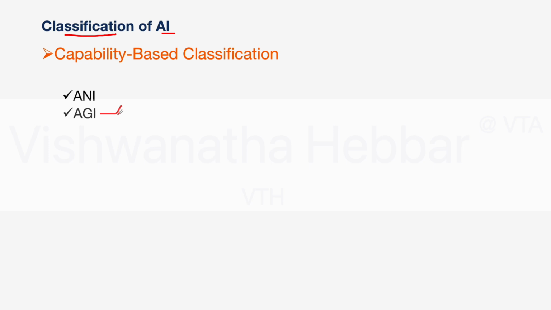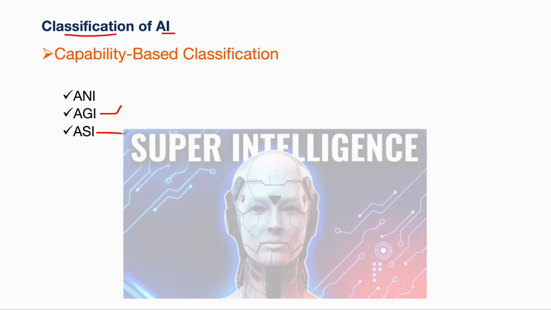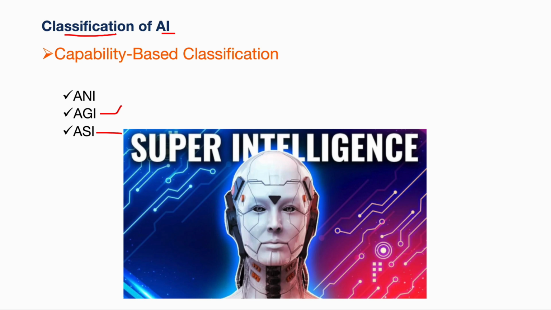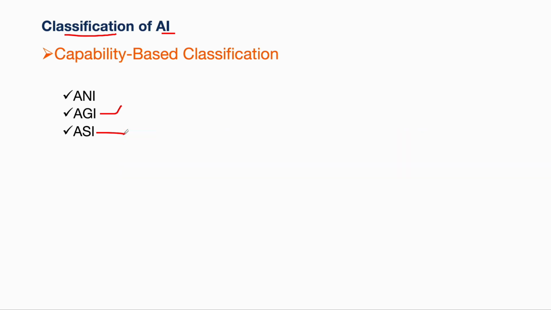Another type of capability based artificial intelligence is called artificial super intelligence, which is again a theoretical concept. There is no such AI system available. This ASI refers to a hypothetical future stage where AI can surpass the human intelligence in all aspects, including creativity, problem solving, emotional intelligence, etc. So, this is still a concept. There is no such system available.